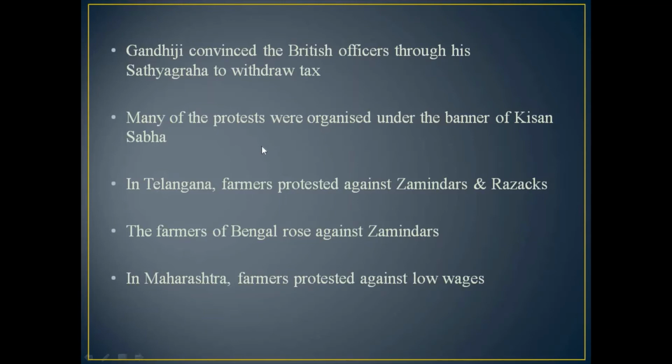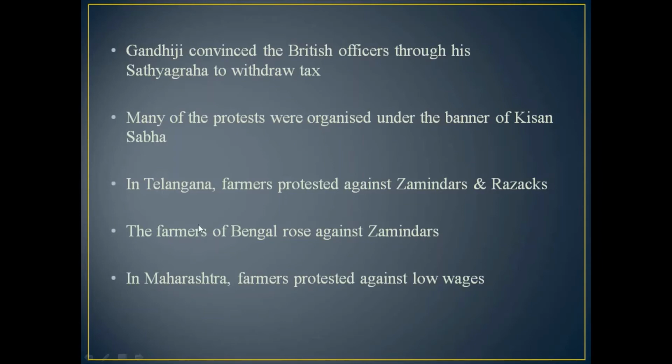They supported. And in Telangana, farmers protested against the zamindars and the Razakars. The Razakars were the Hyderabad Nizam's army. They were very cruel, killing the people who opposed the ruler. And the Hyderabad Nizam was always supporting the British. So the farmers in Telangana protested against the zamindars as well as these Razakars.